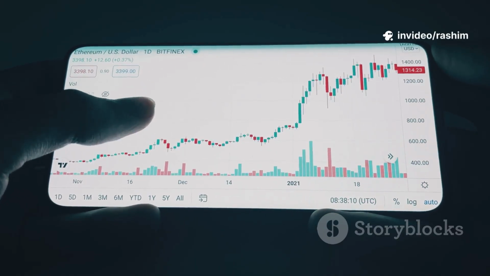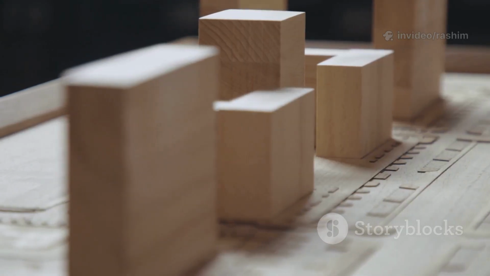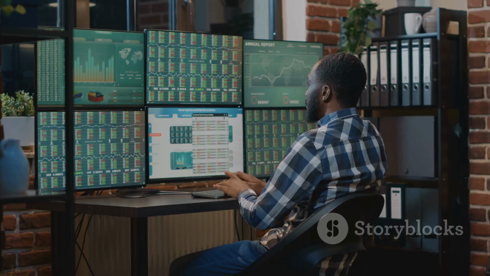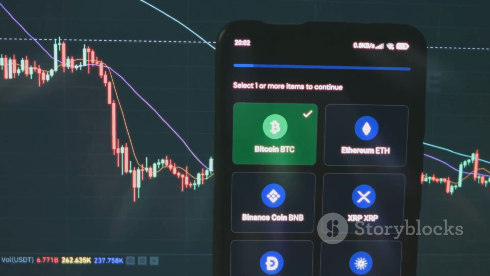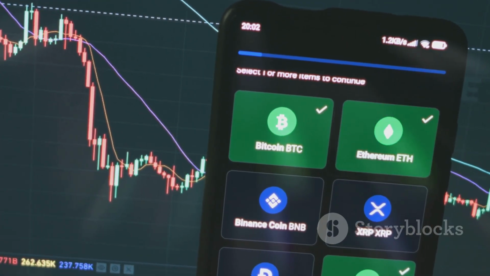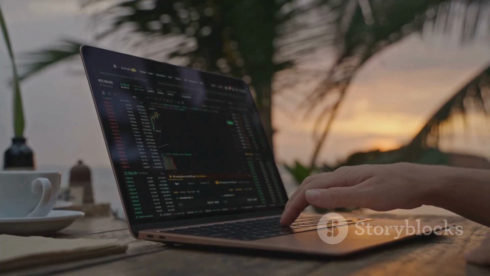Can you follow your rules for 50 trades in a row without making an emotional mistake? If you can do that, you are building the foundation of a successful trader. Trading is a skill, and like any skill, it requires practice. By using tools like backtesting and paper trading, you are practicing safely and intelligently. You are learning to walk before you try to run, which is the smartest way to begin your trading journey.